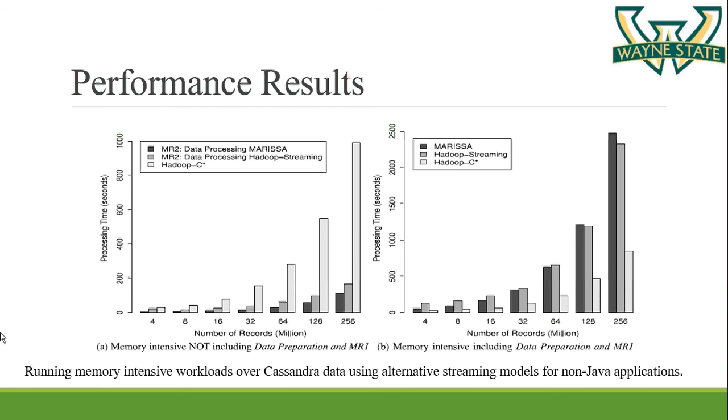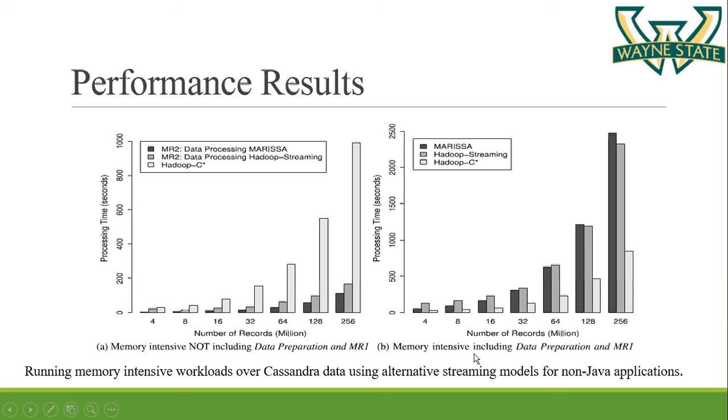So for 256 million records, Marisa is about 8 times faster than Hadoop C. And with the increasing data sizes, Hadoop streaming on the other hand is about 1.5 times faster at 4 million records, and 5 times faster than Hadoop C at 256 million records. This was for the memory intensive without the data preparation and MR1 stage.